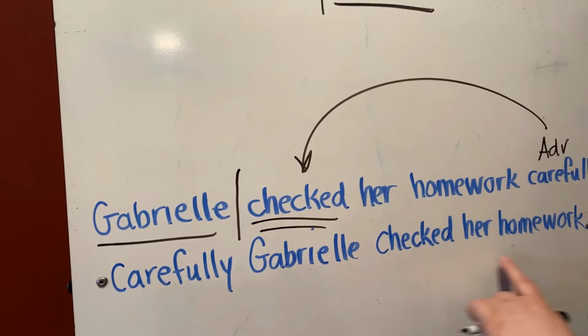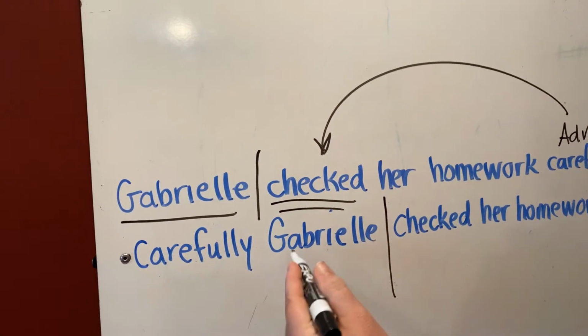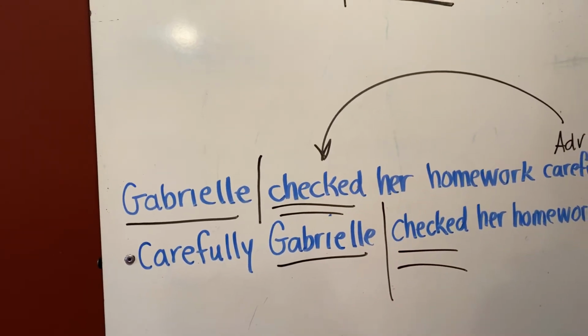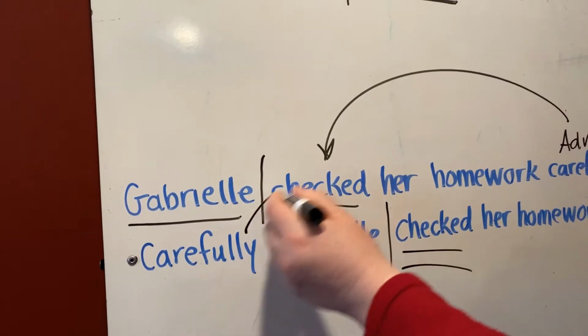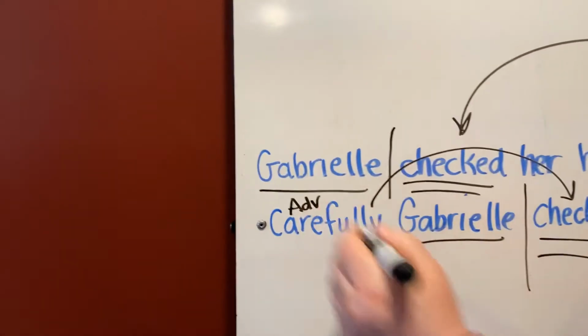Carefully, Gabrielle checked her homework. Where does the subject and predicate split? Right here. Our subject is Gabrielle. Our verb is checked. What is our adverb? Our adverb is still carefully, describing checked.